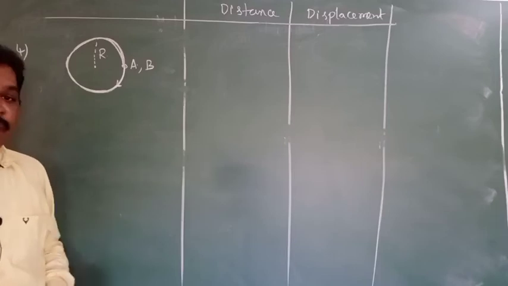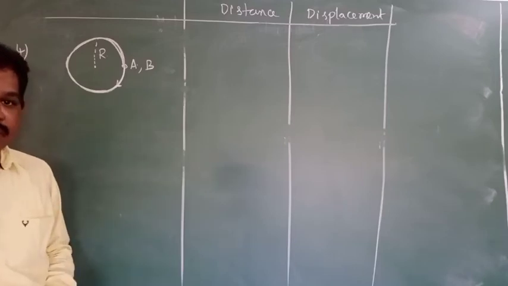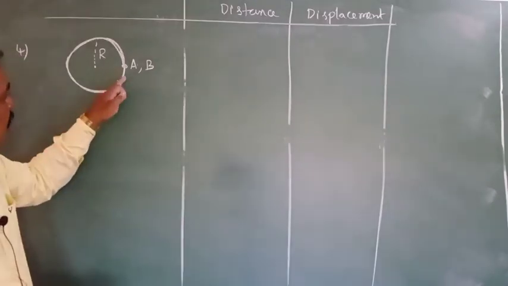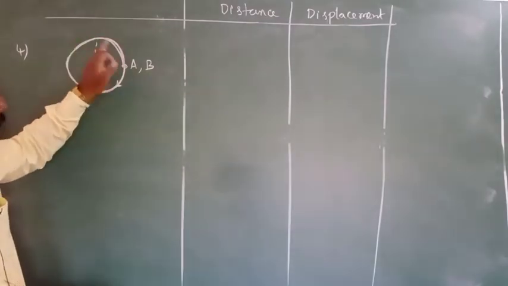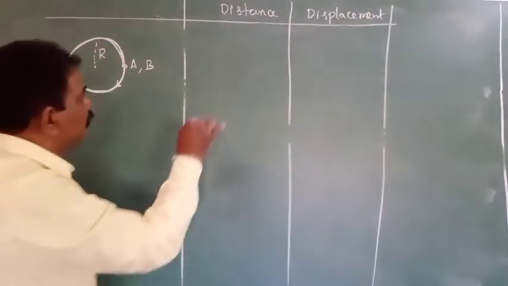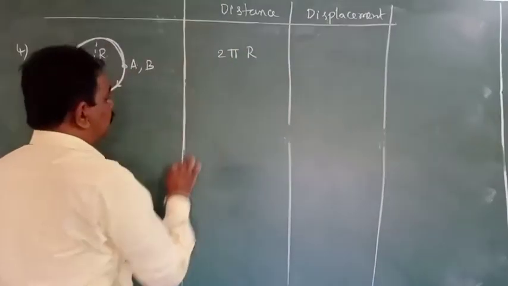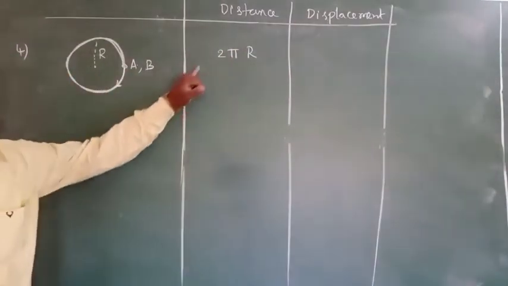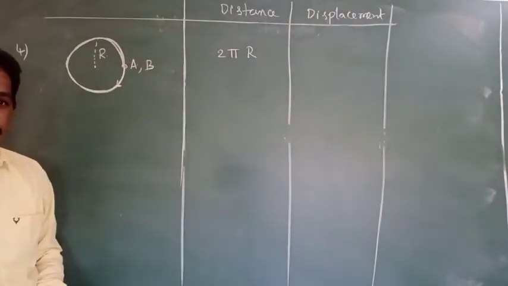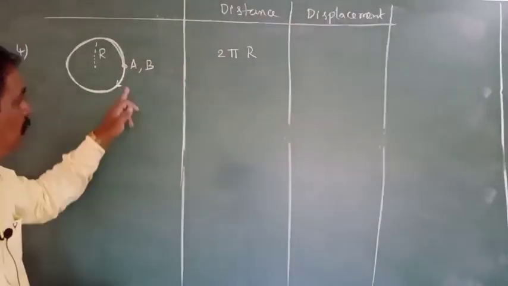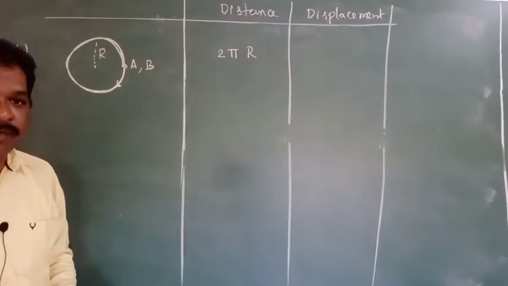In this case, what is the distance? What is the displacement? The length of this path is nothing but the circumference of the circle. Circumference of the circle is 2 pi r. Therefore, the distance value will be equal to 2 pi r. The body came to the starting point, na?